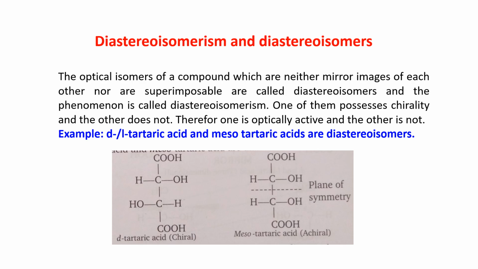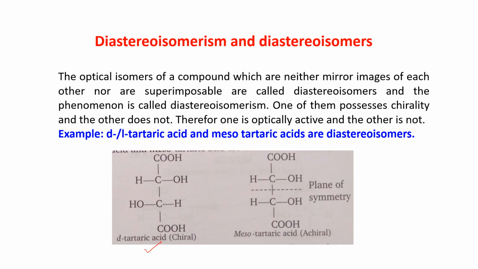One of them possesses chirality and the other does not. Therefore, one is optically active and the other is not. For example, the D or L form of tartaric acid and mesotartaric acid, these two are diastereoisomers.